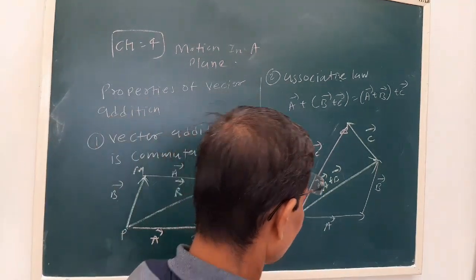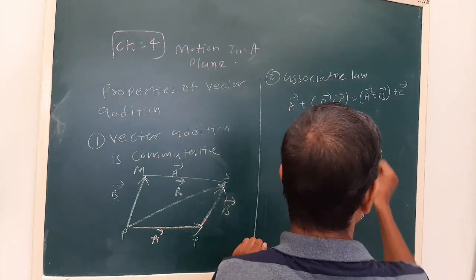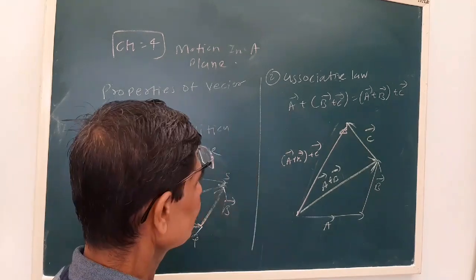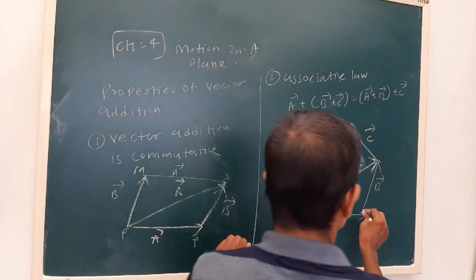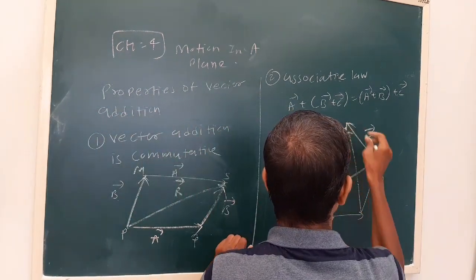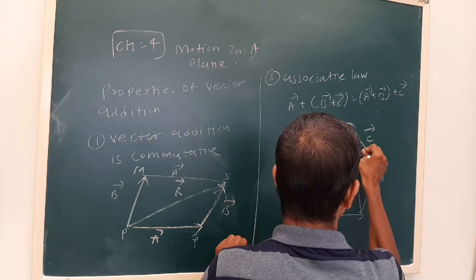On the head of vector B, the tail of C is kept, and the third side is B plus C.